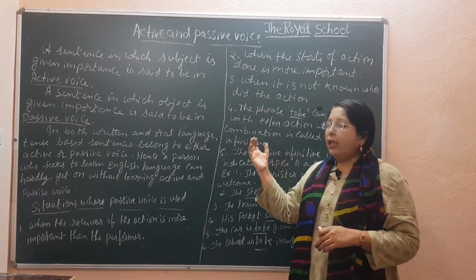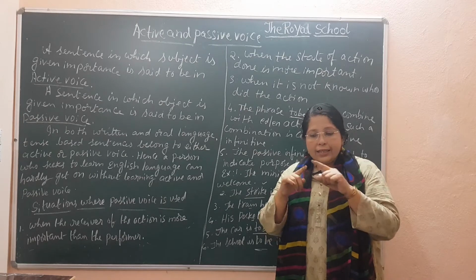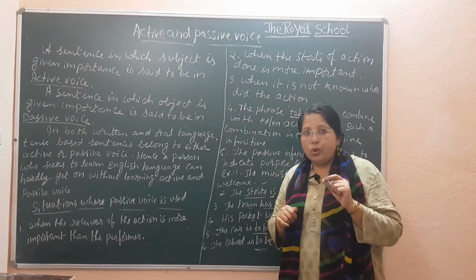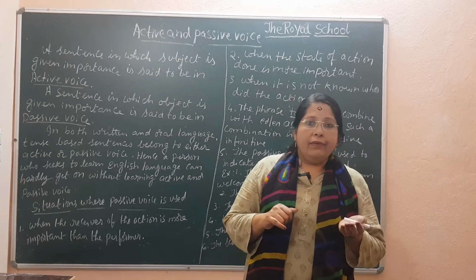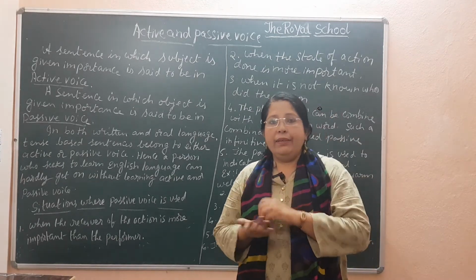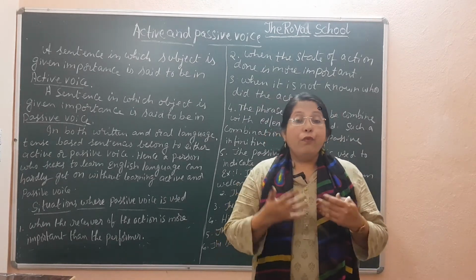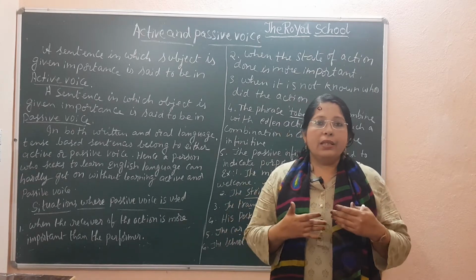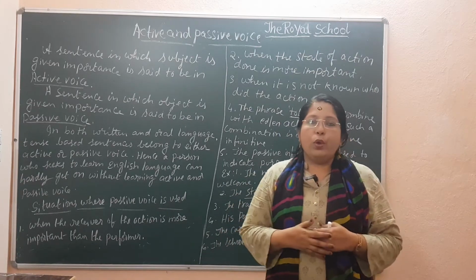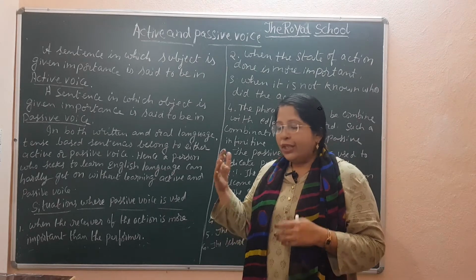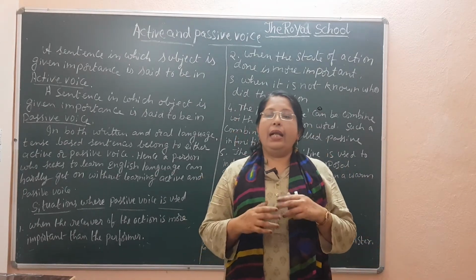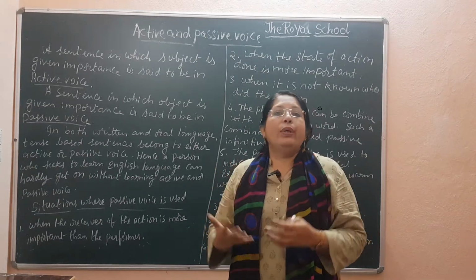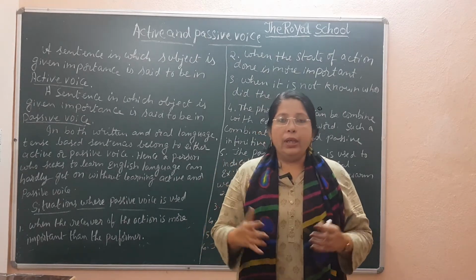Next we will study a chart where we will come to know how we have to change the active tense to the passive tense according to the four tenses we are having: present, past and future. You need to understand that chart correctly, and then I will give you two formulas through which passive voice will become easier for you.